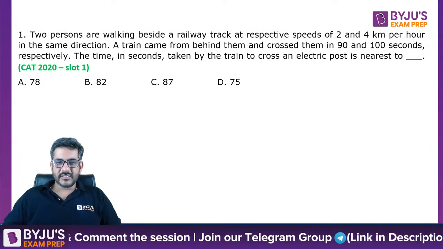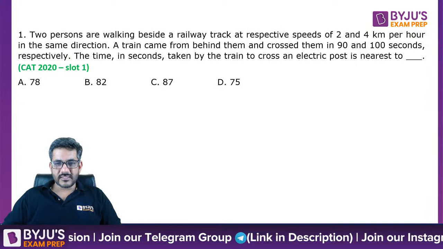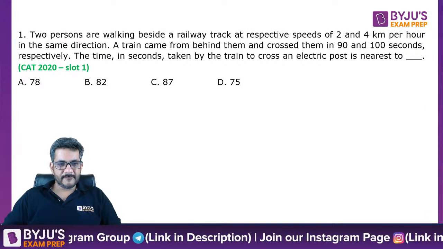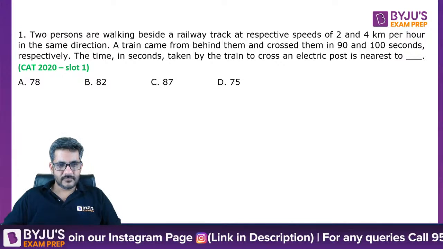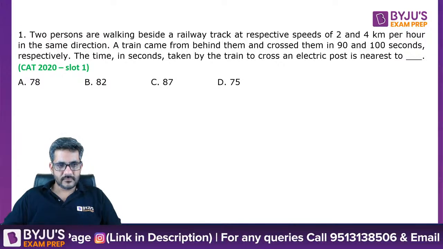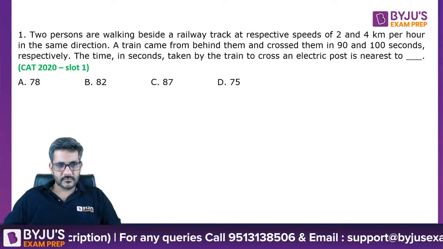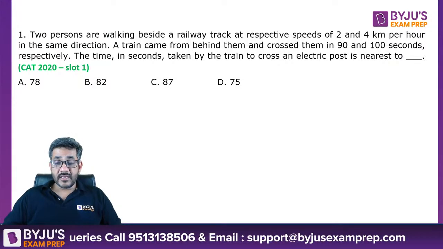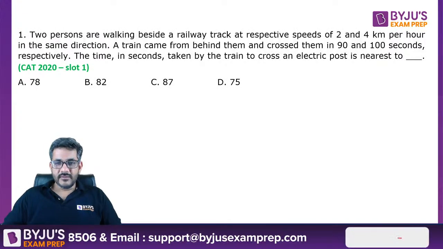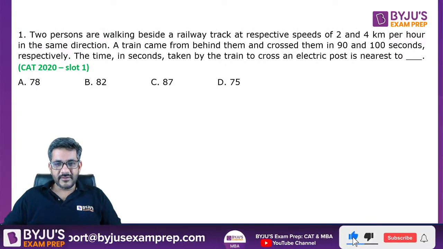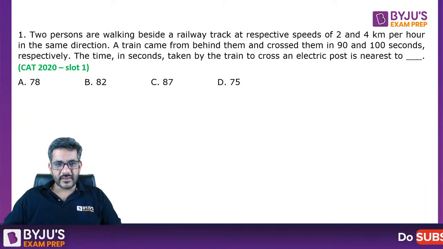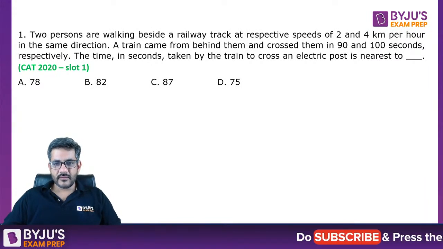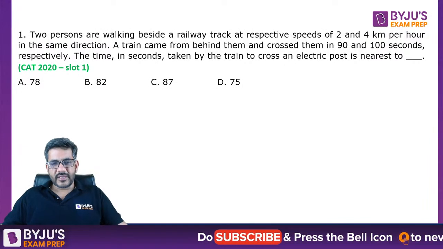Om has got the answer as D. Swagat has got the answer as B. Amit has got the answer as C. Oh God, so the first three answers are all different. Gaurav says U5, probably you're trying to say 75. Yes, 75, that is D again. Okay, so I think we can start doing the question.